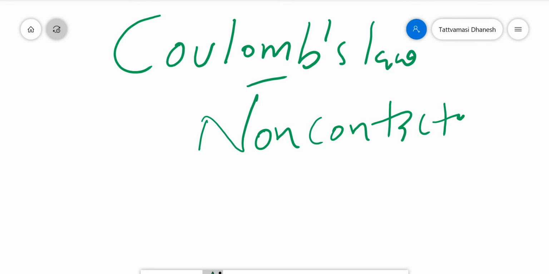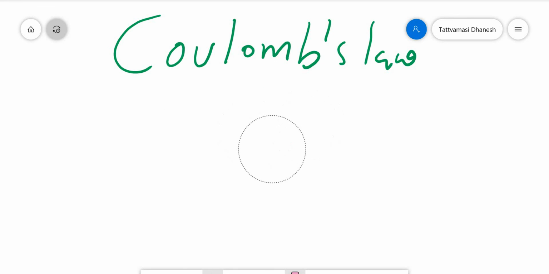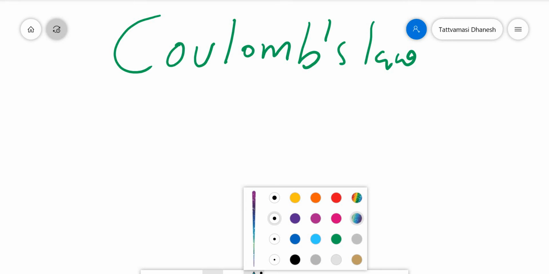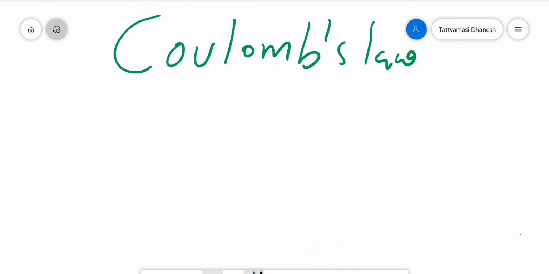Now we are coming to Coulomb's law. The force between charges is a non-contact force, and I am going to discuss Coulomb's law in detail. Our portion is Coulomb's law.